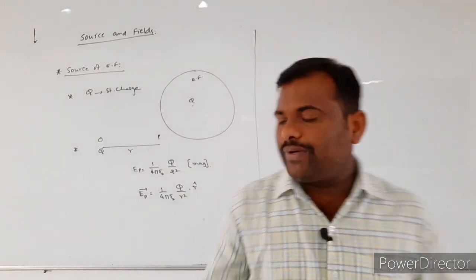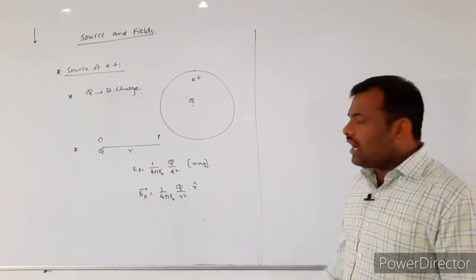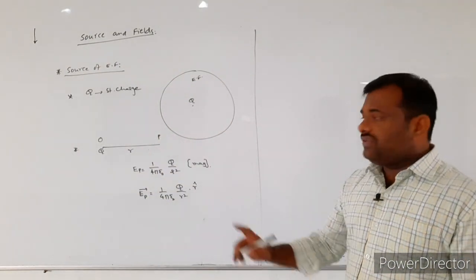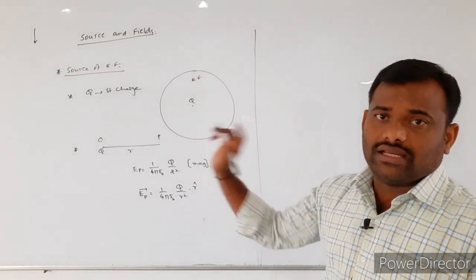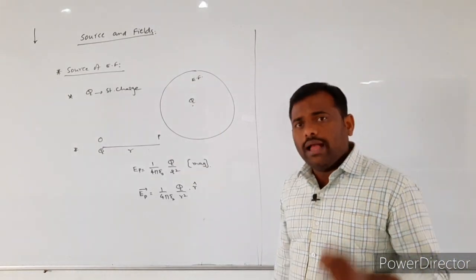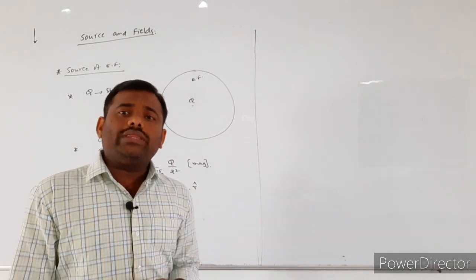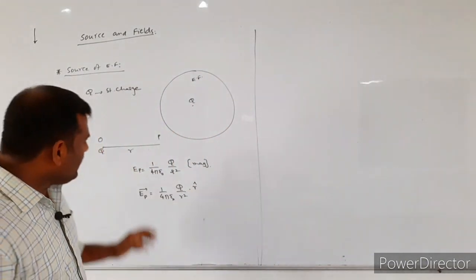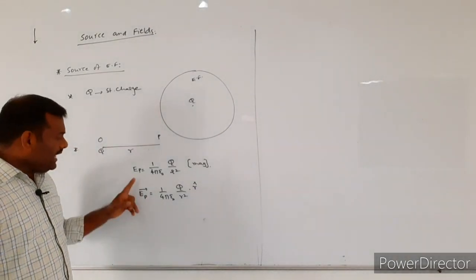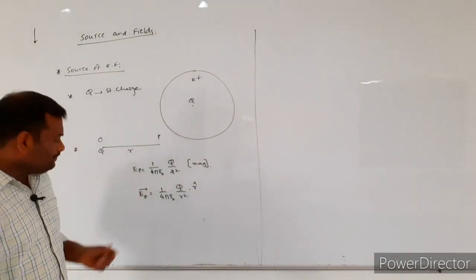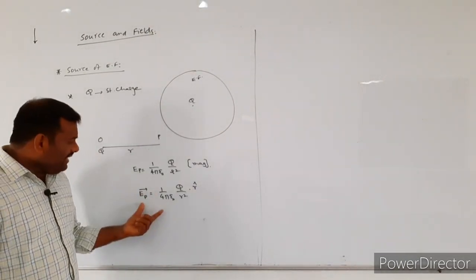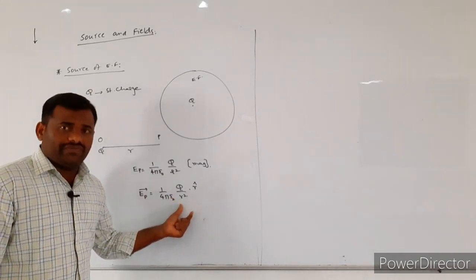What is r cap? r cap is a unit vector which is along the direction of the position vector. For which purpose are we using r cap? To know the direction of the electric field. So if you observe this equation, electric field is a function of the position vector.